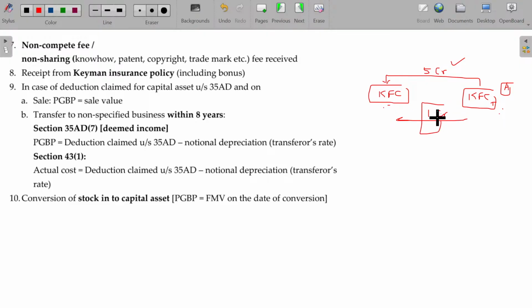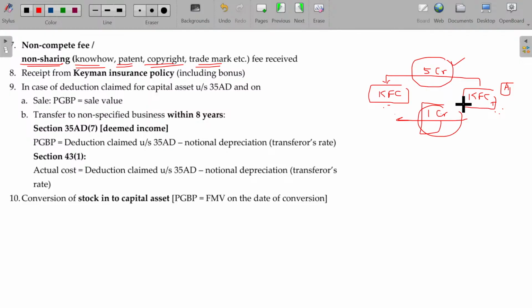This is nothing but non-sharing of the cooking flavor and the other things by the KFC to other KFC brands in the Trichy locality, right? So that is called non-sharing of know-how, patent, copyright, or trademark. This 5 crore is to get the trademark from KFC. This 1 crore is not to offer it to any others in the same locality.